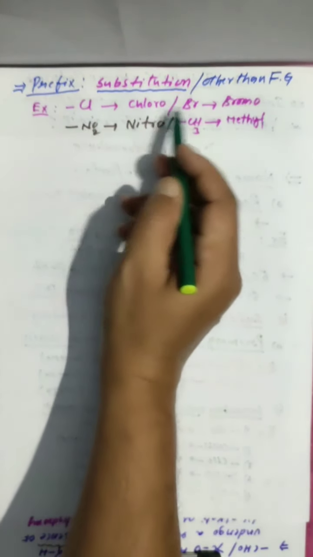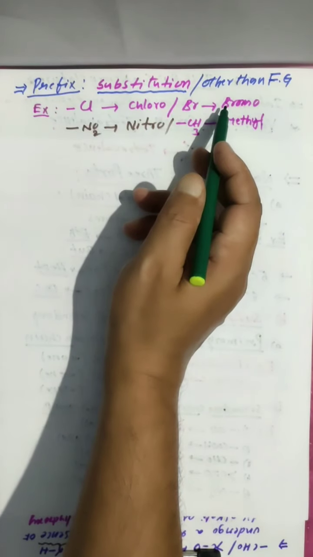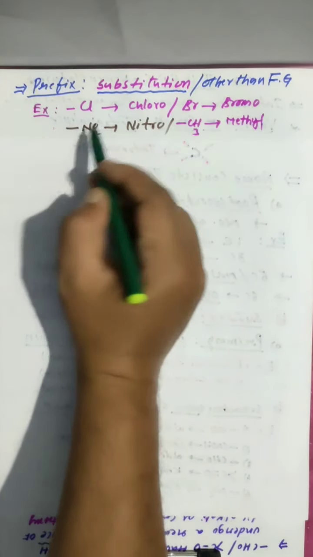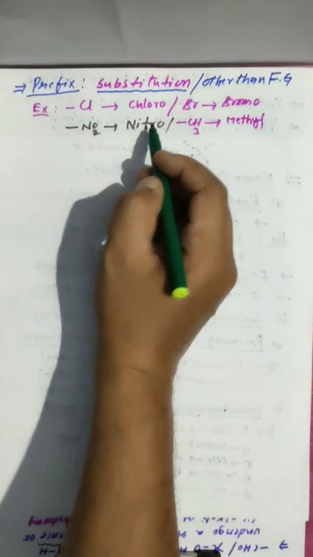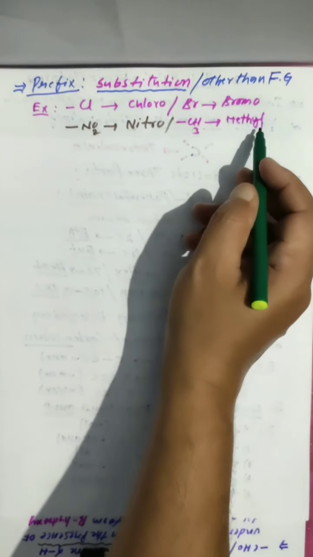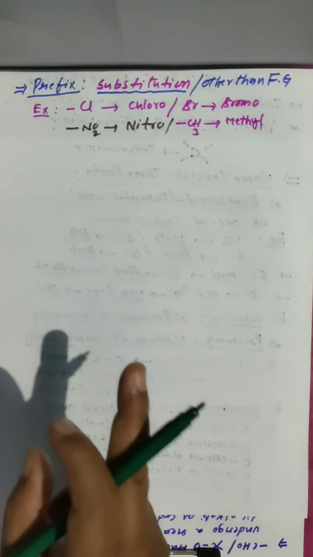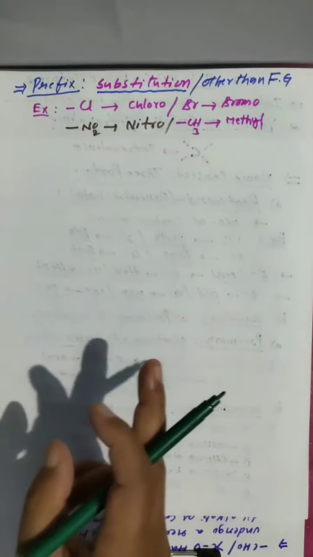Chlorine is there, chloro. Bromine is there, bromo. Fluorine is there, fluoro. Iodine is there, iodo. Nitro, NO2 is there, nitro. CH3 group is there, methyl. Like that, these are the prefixes. So, root word, suffix, prefix. These are the three key parts.